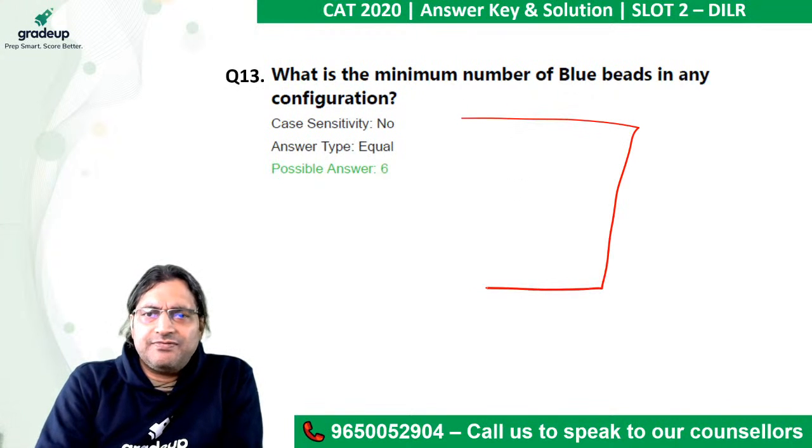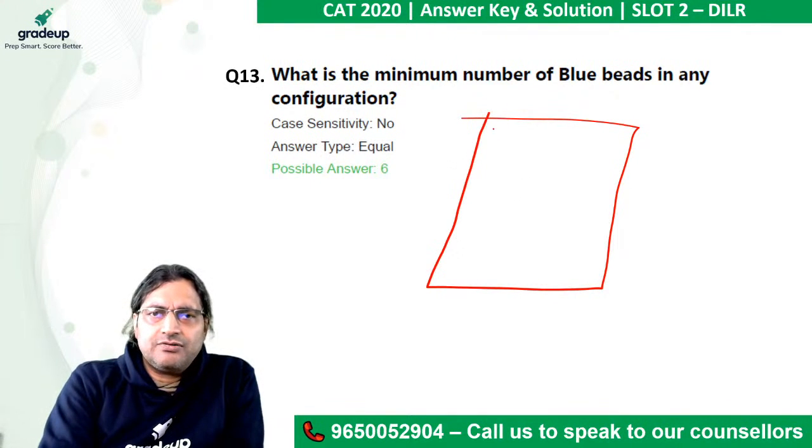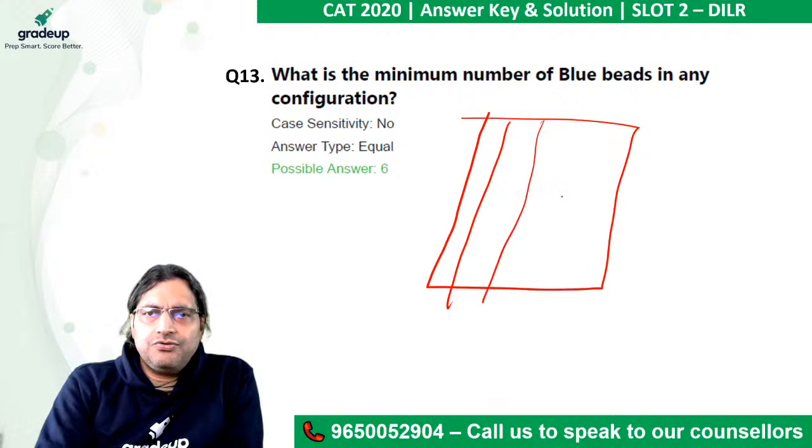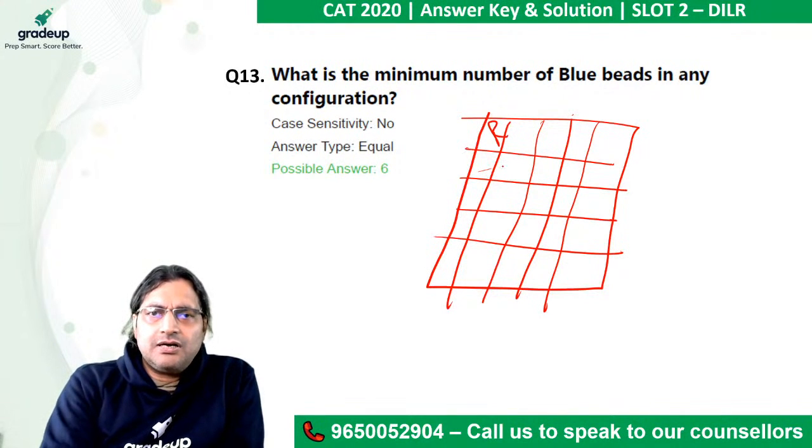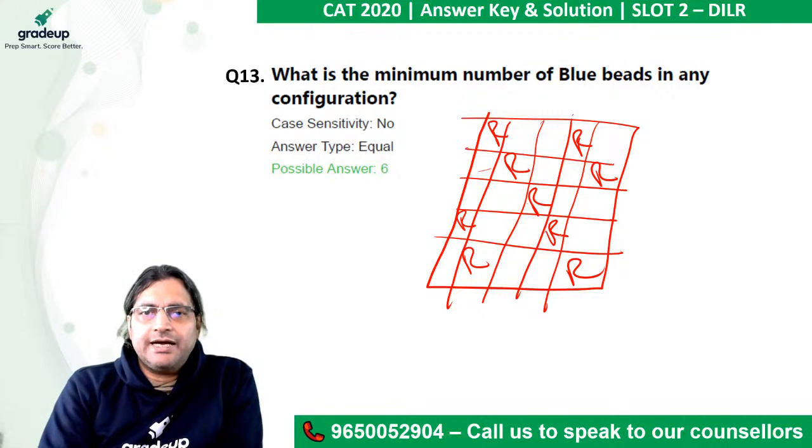This is the biggest problem for me: not solving the question, drawing the figure. 1, 2, 3, 4. 1, 2, 3, 4. Put R along the diagonal. Put one R here. Put one R here. Put one R here. Put one R here. So now we have 9 R's.